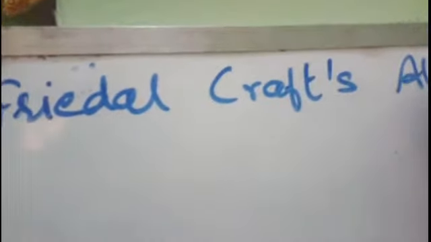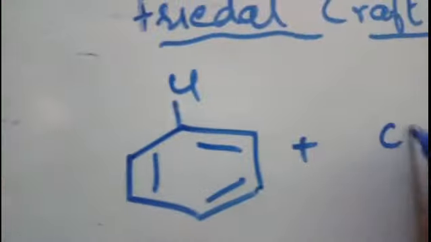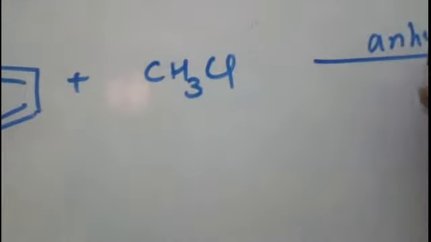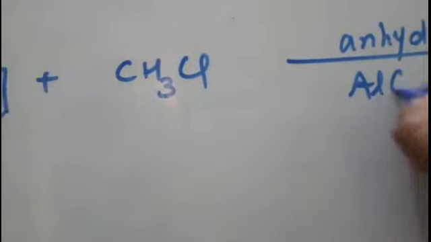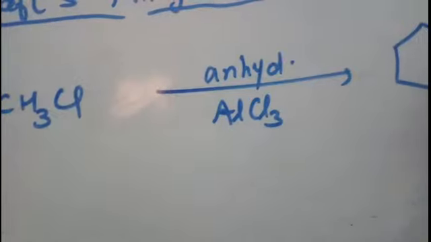Friedel-Crafts alkylation. So Friedel-Crafts alkylation is done by treating a haloarene with a haloalkane. You can take here any haloalkane. I am taking here chloromethane, done in the presence of a Lewis acid. I am taking here anhydrous aluminium chloride. Then ortho and para substitution of the alkyl group will take place.